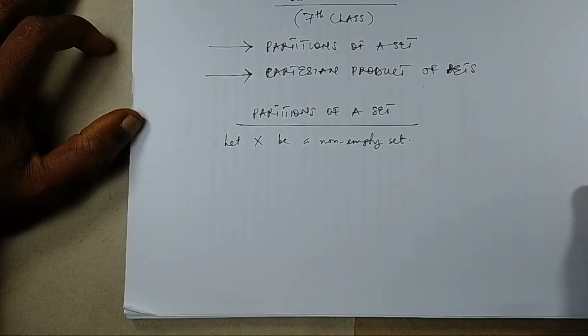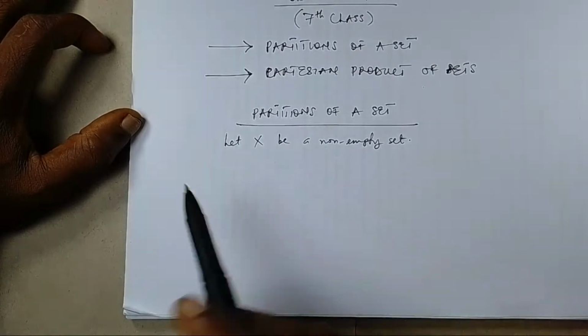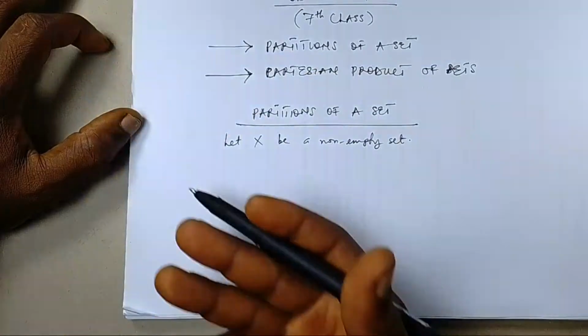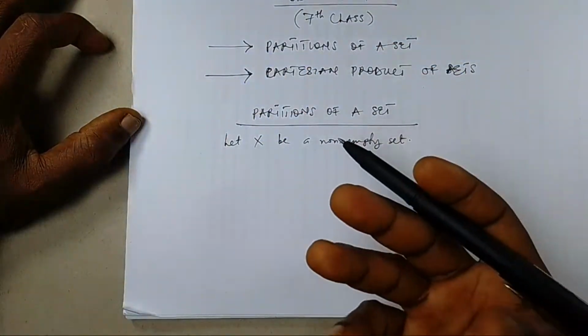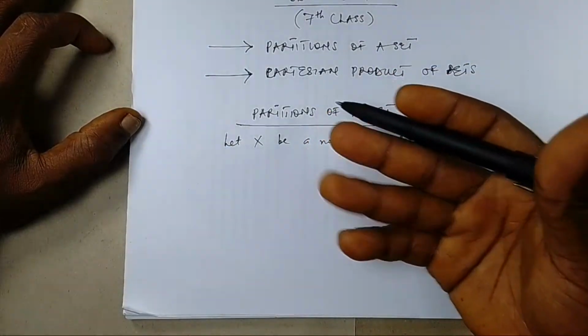So what is a partition of a set? Now, for us to define the partition of a set, we have to start with saying that there is a non-empty set X. By non-empty we mean that the set actually contains elements. For example, if your house is non-empty, it means that your house has persons inside the house or has items inside the house.